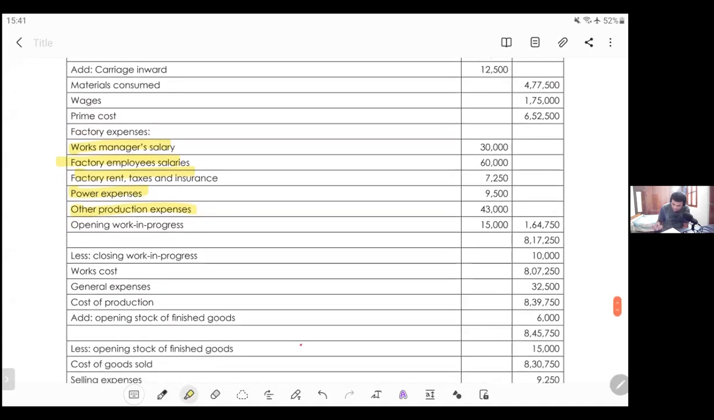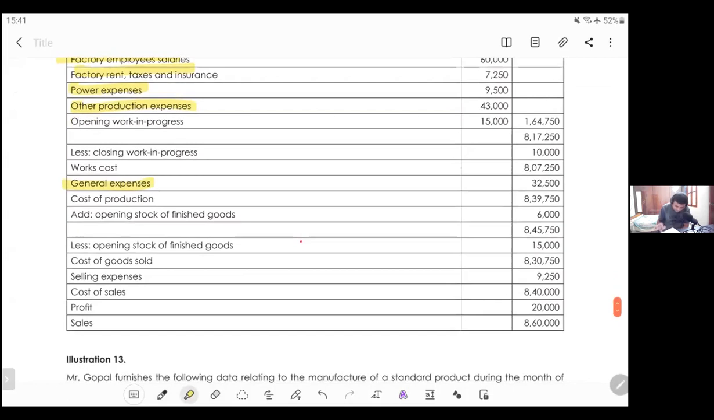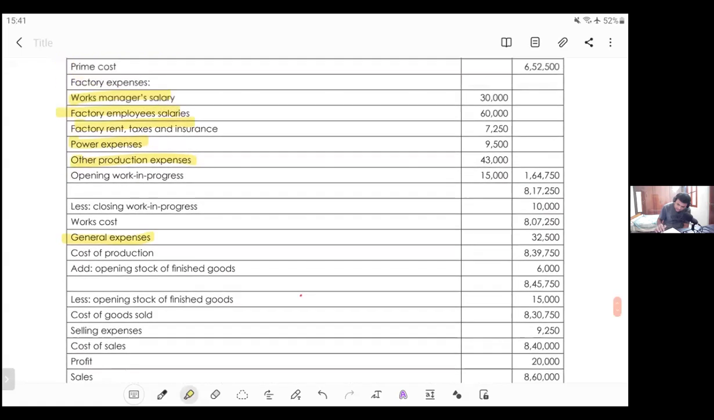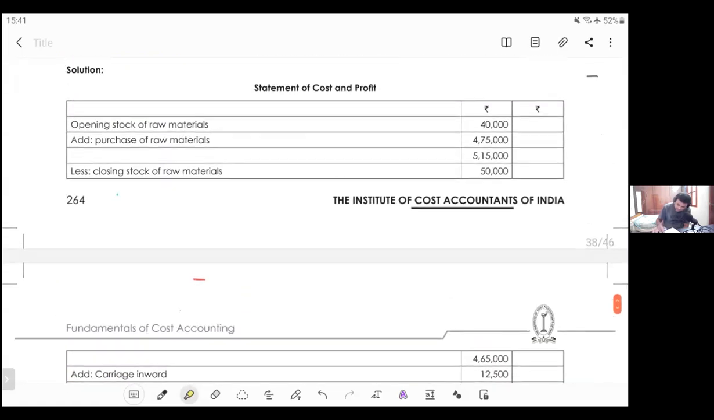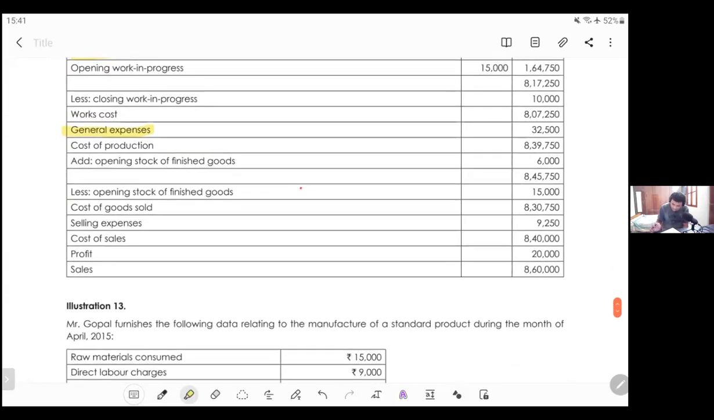Okay. Added opening stock of WIP less closing stock of WIP, you got works cost. General expenses is nothing but administration expenses. Add opening stock of finished goods less closing stock of finished goods, you will get COGS. Selling expenses. Here is given selling expenses. You will get cost of sales and profit. Quite simple question. Just you need to see what items are supposed to be ignored here.